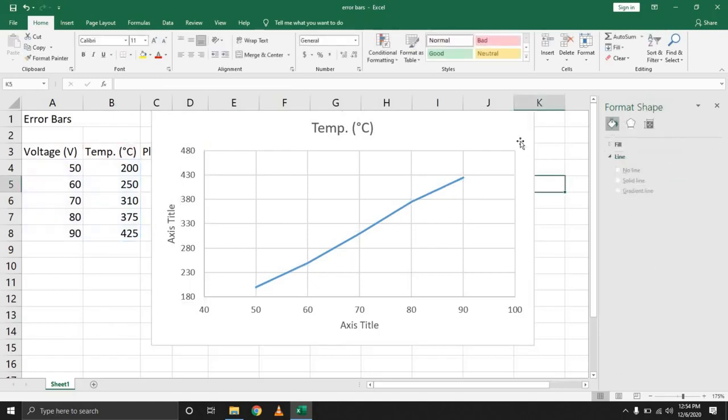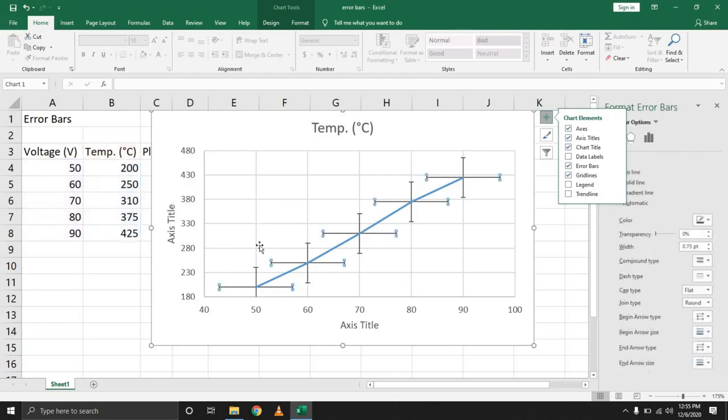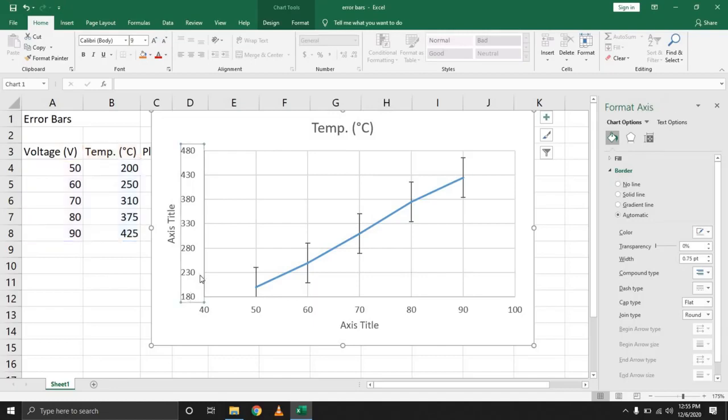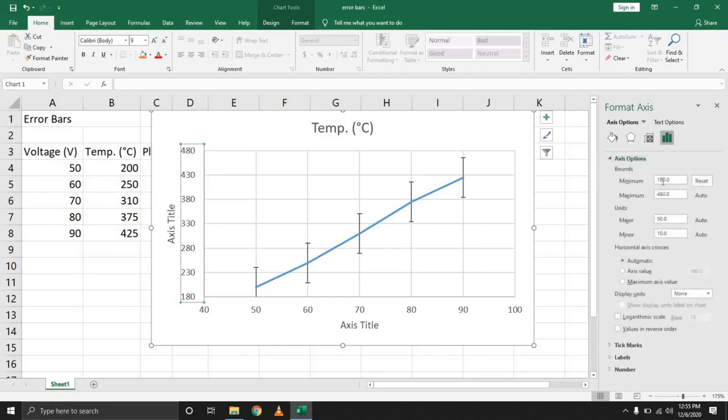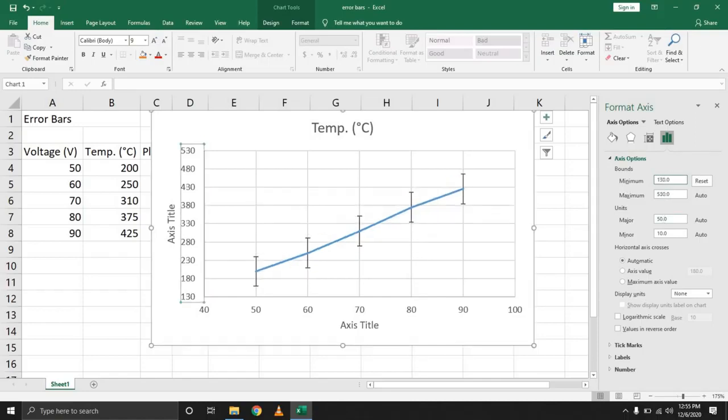So the next thing, select your chart, come over here and select the error bars. So how do you work with the error bars? So in this scenario, our variation is mostly in the vertical area. So simply selecting any of the horizontal error bars, hitting delete will remove them automatically. So one thing we need to readjust is the bounds. Selecting the same scale, the vertical scale, coming back to the axis options, let's adjust this to say 150 to accommodate the error variations that we are going to add right now. That's still too little, let's go with 130.